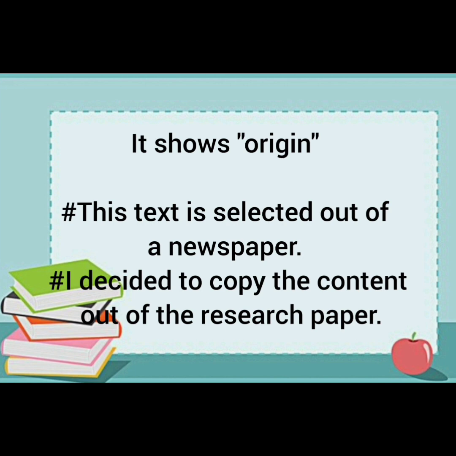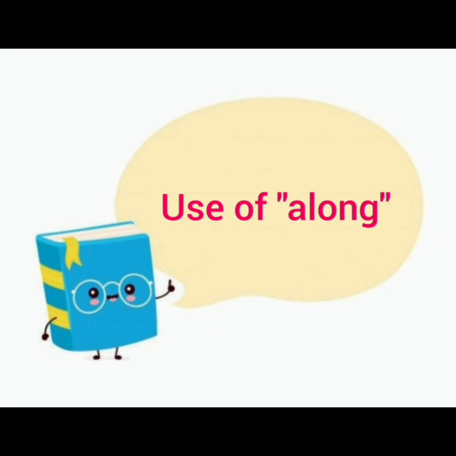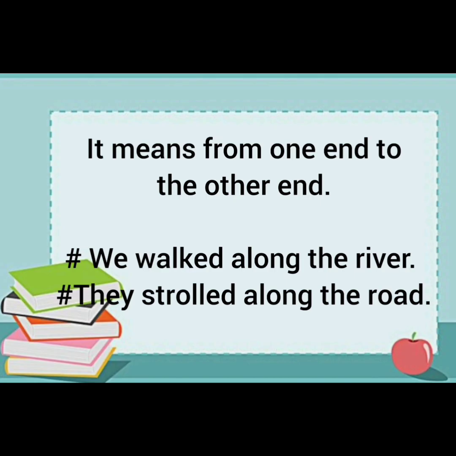Then further the next preposition is along. It means from one end to the other end. Let's have a look at the examples. We walked along the river from one end to the other end. They strolled along the road.